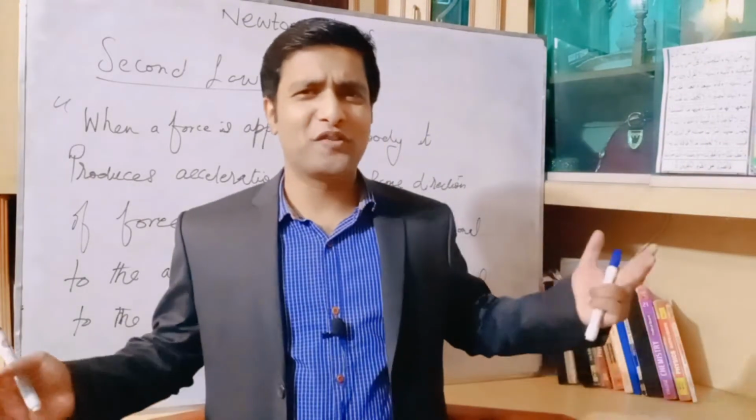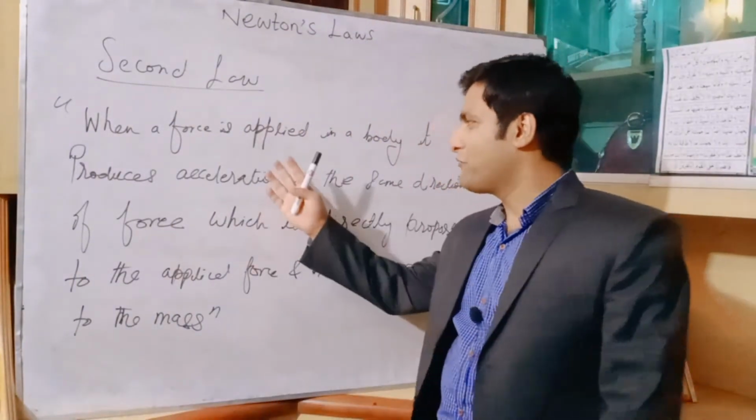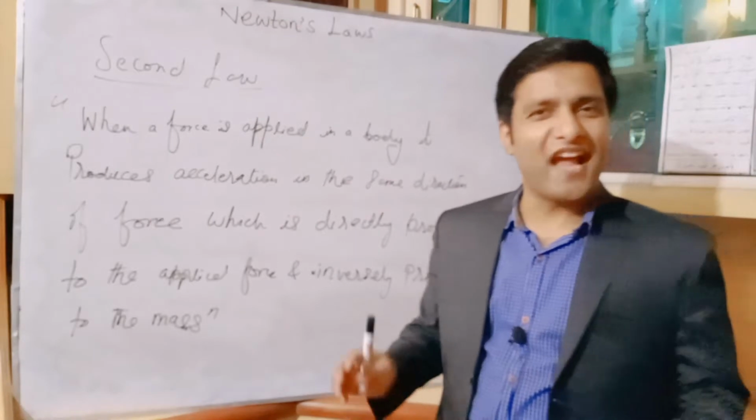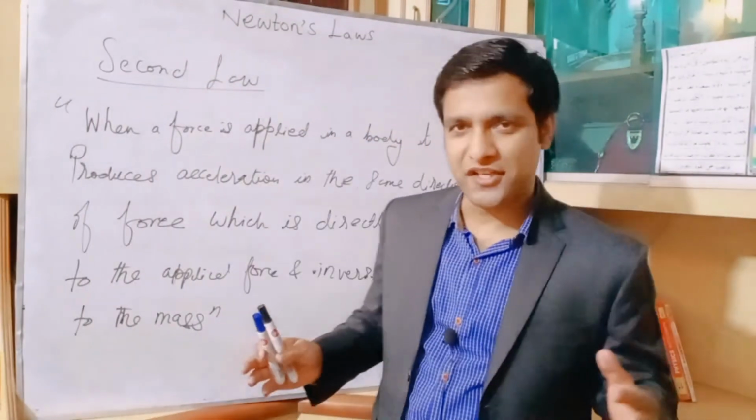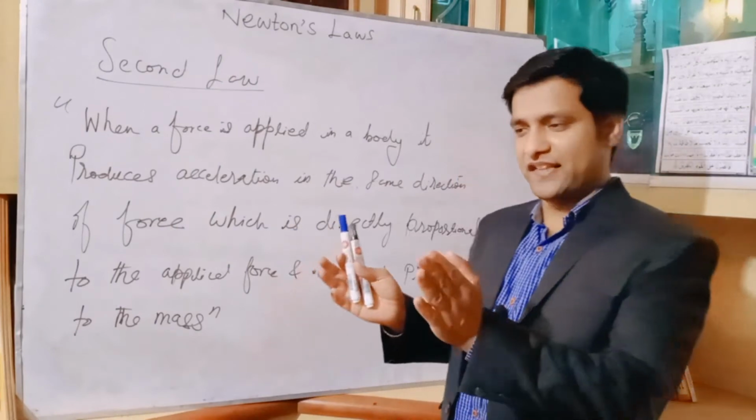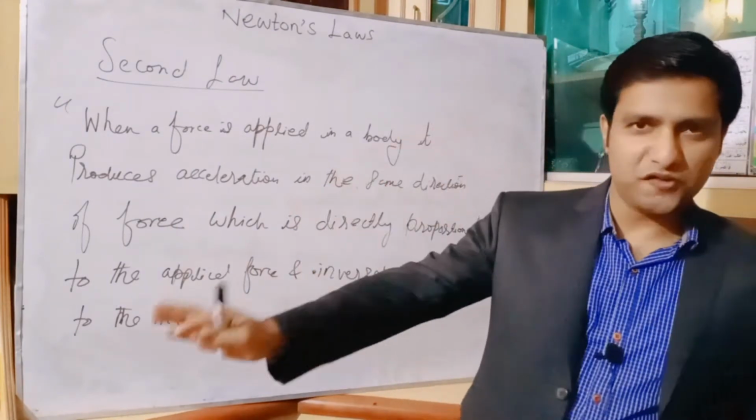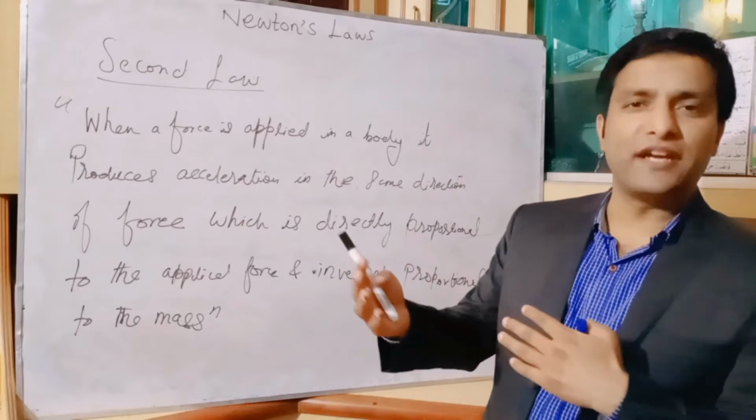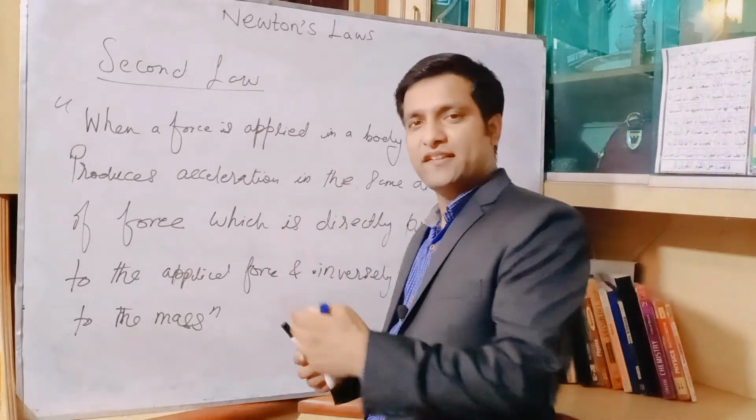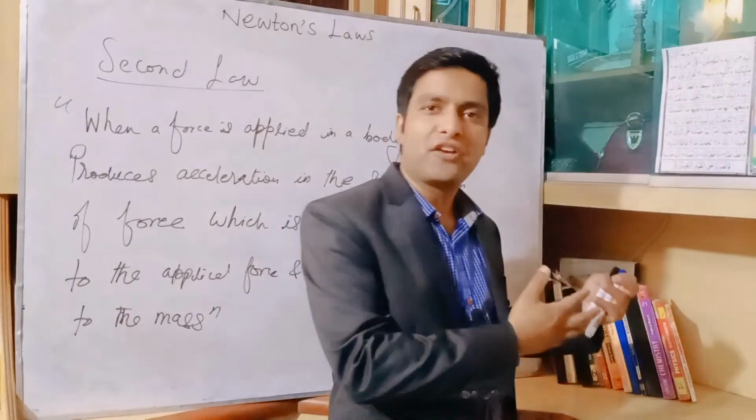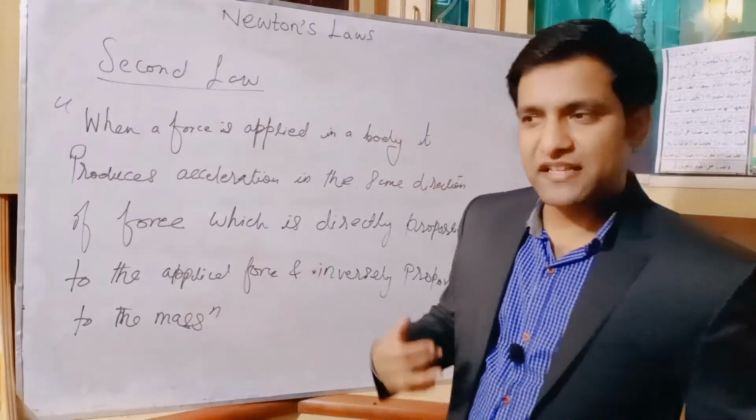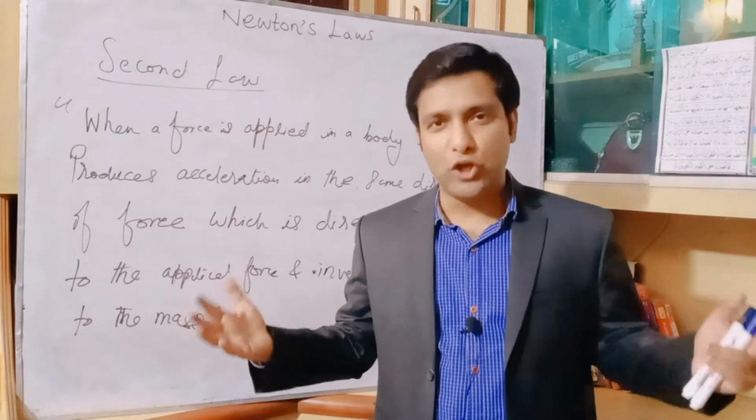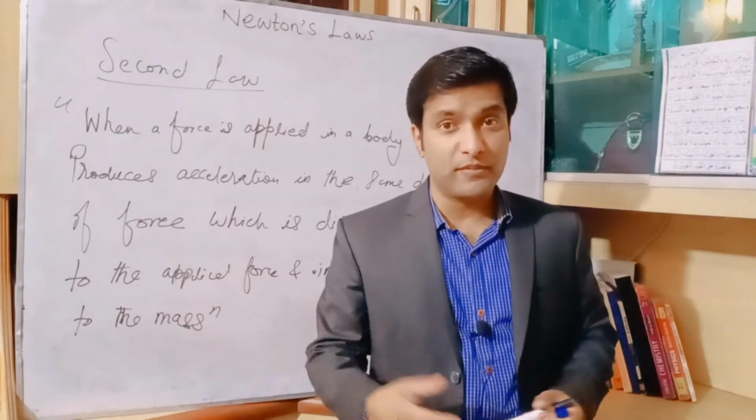So let's talk about the second law of motion. When a force is applied on a body, it produces acceleration in the body, because everybody wants to be at rest or in uniform motion. Suppose a body is at rest and we are applying some force over it. Definitely it will move. The acceleration will be produced. Its velocity will change. The initial velocity was 0, it will start moving, and it will attain some final velocity. That means some acceleration will be produced.